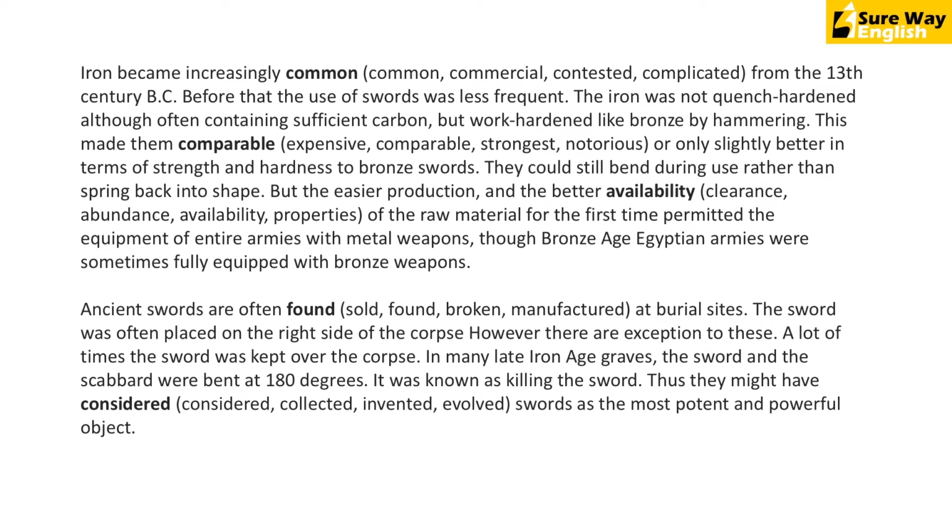Availability, yes, it's a preferred option, the right option. And properties, and the better properties of the raw material. But this is not to do with the better properties or the better qualities of the raw material. This is to do with that it was easier to get that raw material, and that's why availability, that makes logical sense here.